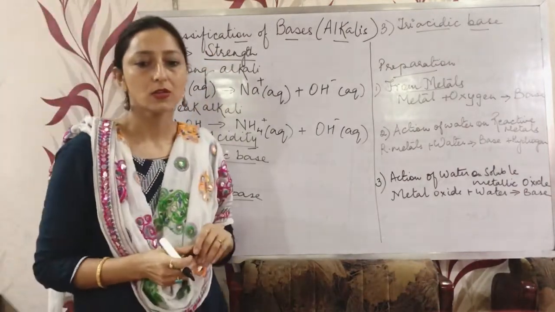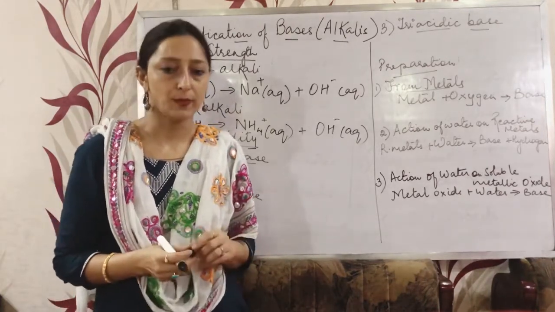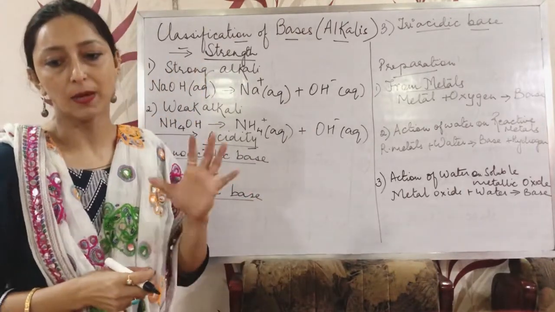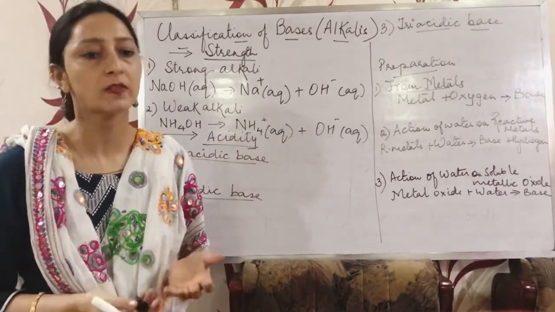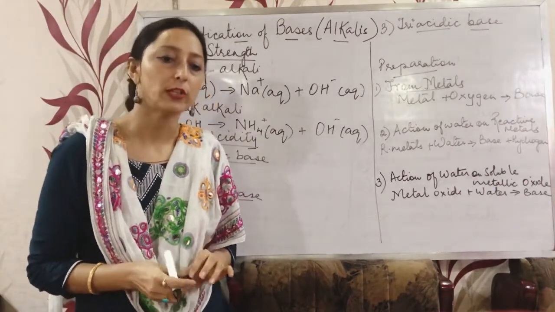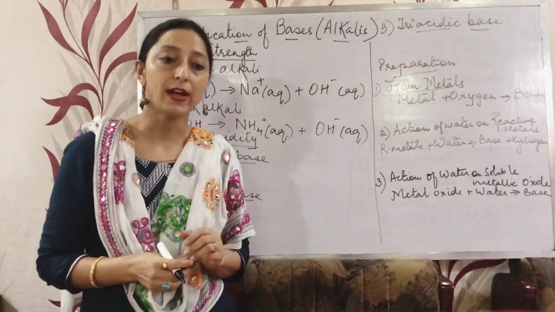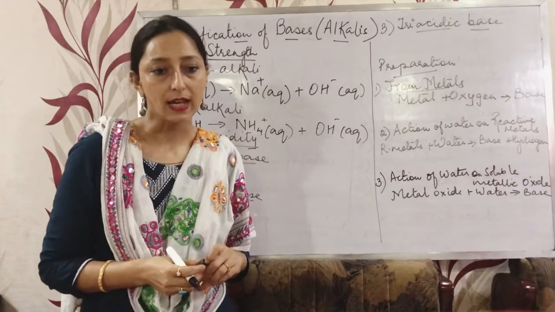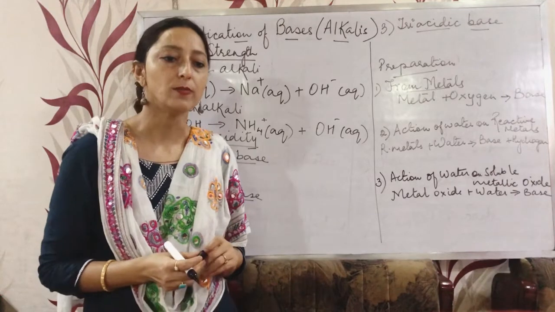Now next is on the basis of acidity. What is the acidity of a base? We can say the acidity of a base is the number of replaceable hydroxide ions per molecule of base, or the number of hydroxyl ions which can be produced per molecule of the base in its aqueous solution, or the number of hydrogen ions with which a molecule of that base will react to produce salt and water. It is known as acidity of base.